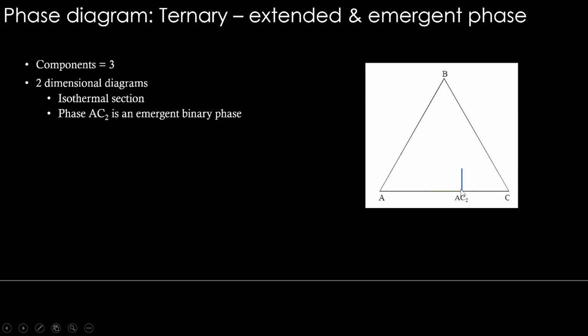If it extends into a ternary space like this, what does it mean? It means that as B is added, it can replace either A or C or both, but it will keep this stoichiometry and extend into the ternary space. Up to this much amount of B can be added. You know how to read the composition of B at this dot here.